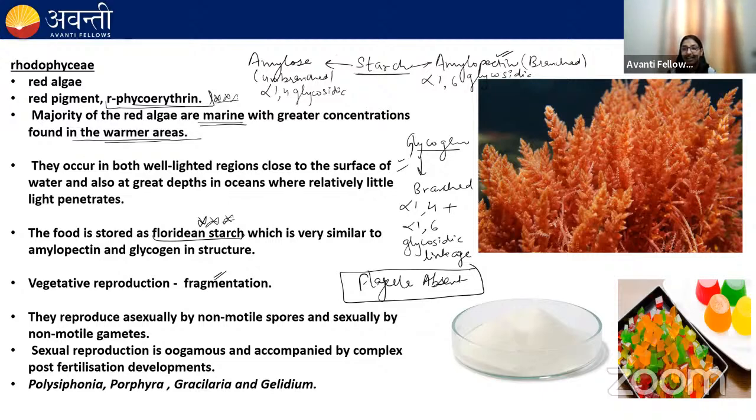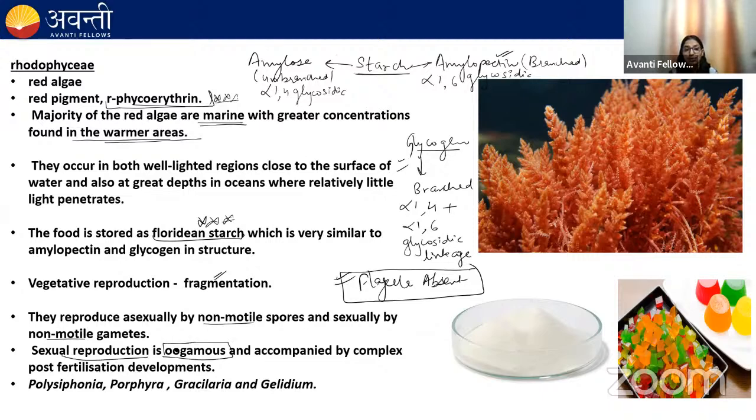In brown algae, there are 2 flagella. They are unequal in size. They are lateral in position. But in red algae, the flagella are absent. Remember this. Very, very important point. Here, the asexual spores are also non-motile, and the sexual gametes are also non-motile because the flagella are absent.